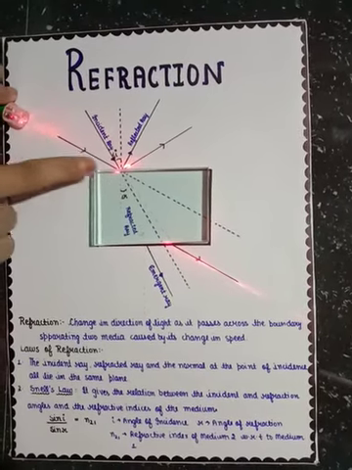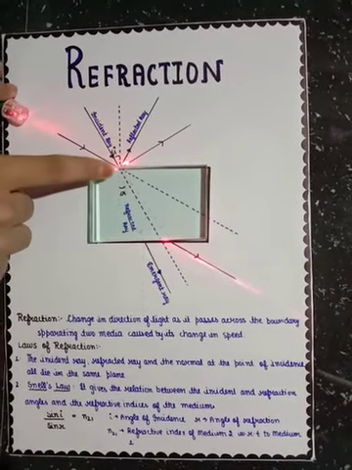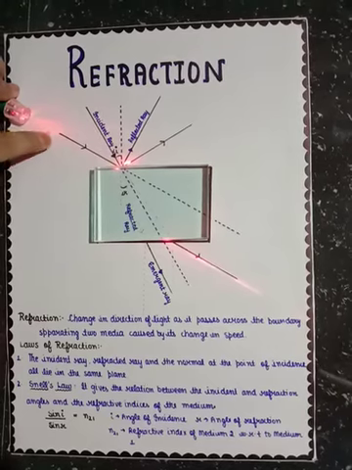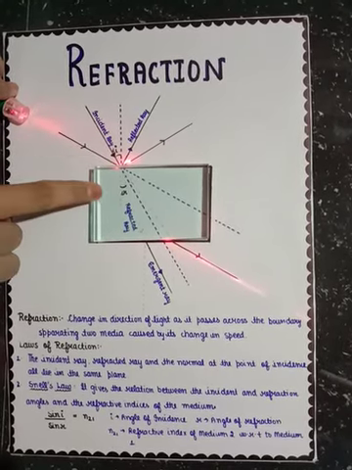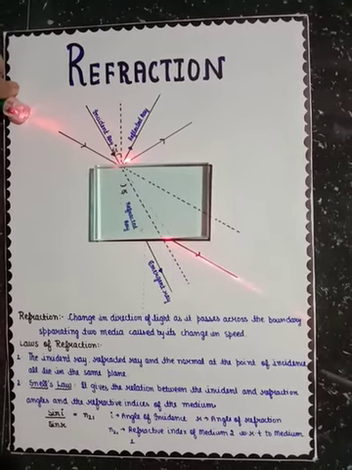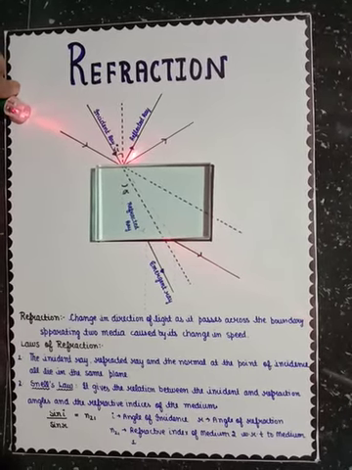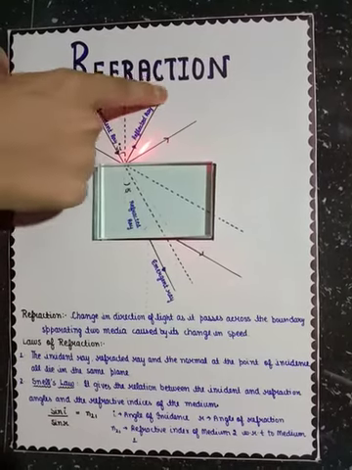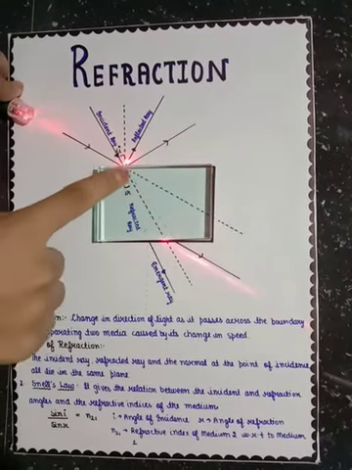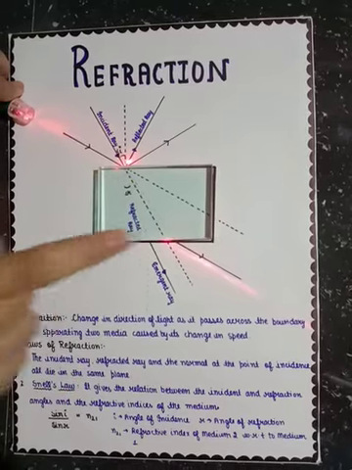Also, at the point of the interface, when the light is incident on the boundary which is separating two media, it is partially reflected along this direction and partially refracted along this direction.